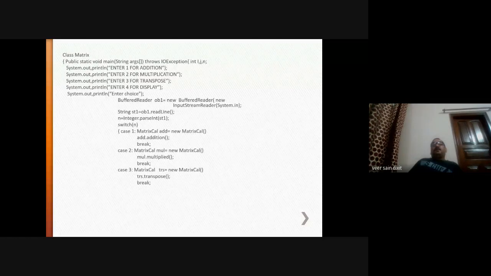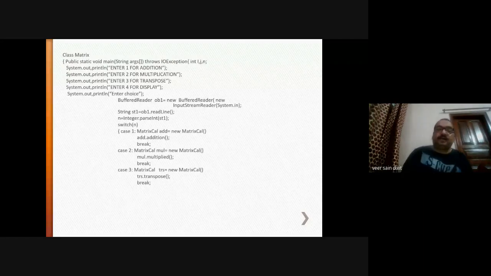Here, I am creating a menu. System.out.println: enter 1 for addition, enter 2 for multiplication, 3 for transpose, 4 for display. Enter choice, and we are asking the choice from the user using the buffered reader, right? 1, 2, or 3, or 4. Switch statement is there. Whatever the value of choice will be there, that will be matched. Accordingly, these case statements will be executed.